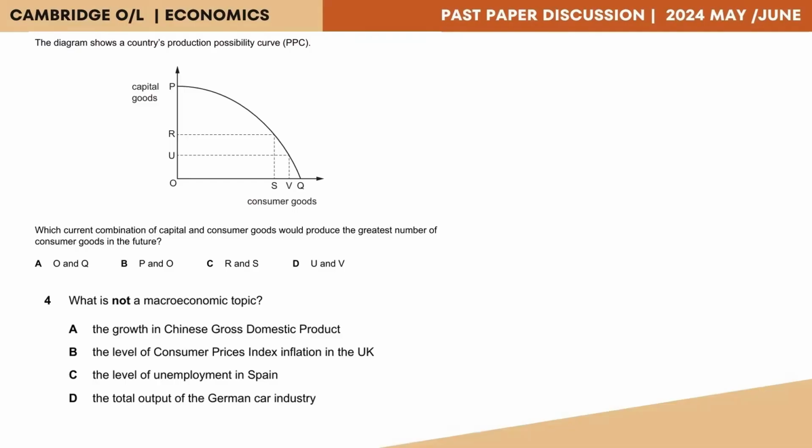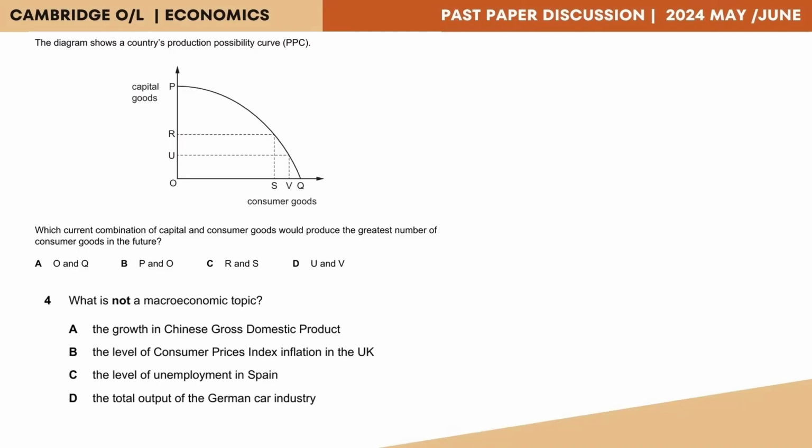However, if a country engages in producing more capital goods, that is machinery and equipment in the short run, they could actually enjoy more consumer goods in the long run. This is because the capital equipment is used to manufacture consumer goods.